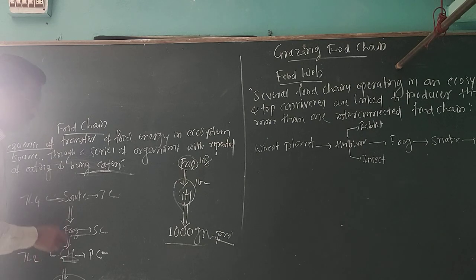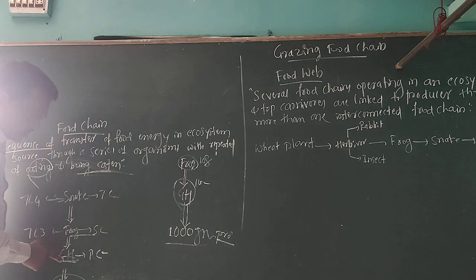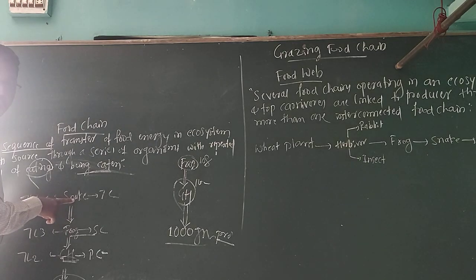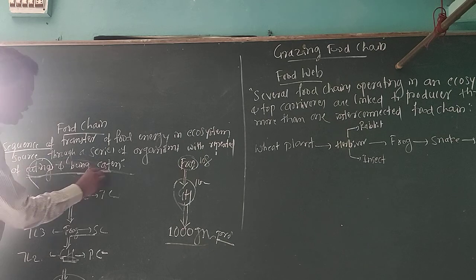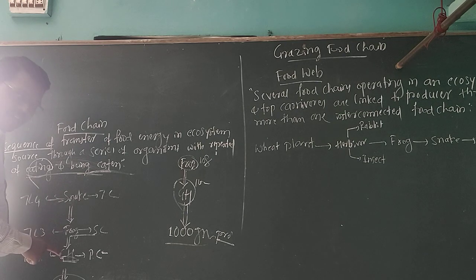Then these frogs are eaten by the snake. Here we see a repeated process, eating as well as eaten by. What do you mean by eating and eaten by? Frogs eat the grasshopper. Frogs are eaten by the snake.